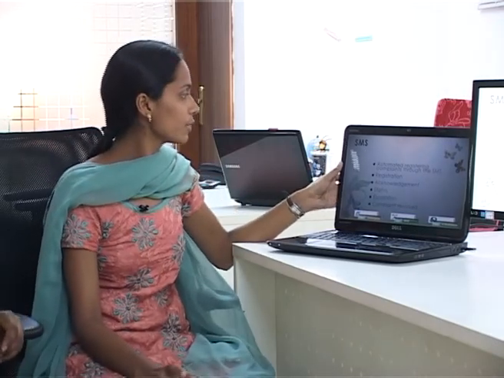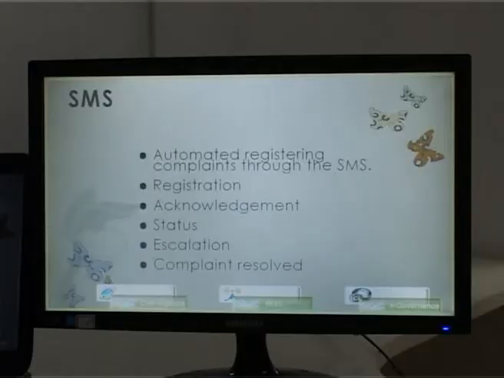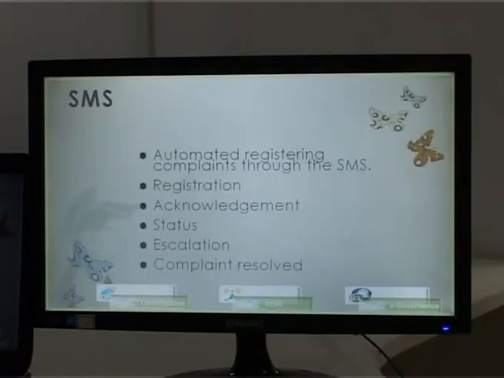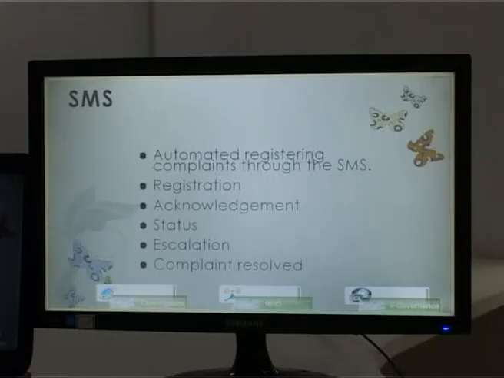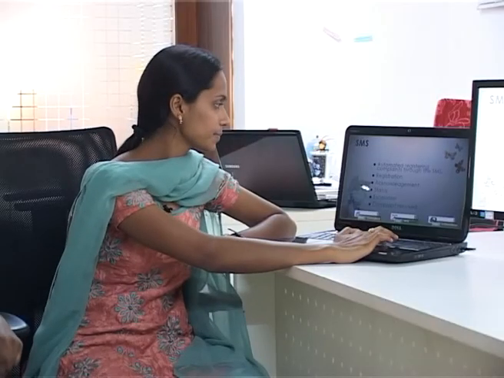There are the 4 portals as I explained before, that is SMS, web portal, IVR and mobile. First we will go through the SMS portal. These are the steps included in this. First step is registering complaints through SMS. Second, how to register the steps. Third, acknowledgement, that is the docket number issued after the completion of the complaint. Next we will see the status of the complaint when it gets solved. And the fifth one is the escalation period. If a specific complaint couldn't be solved by the field manager, it will be held by the higher officers and the complaint will get resolved in the final step.